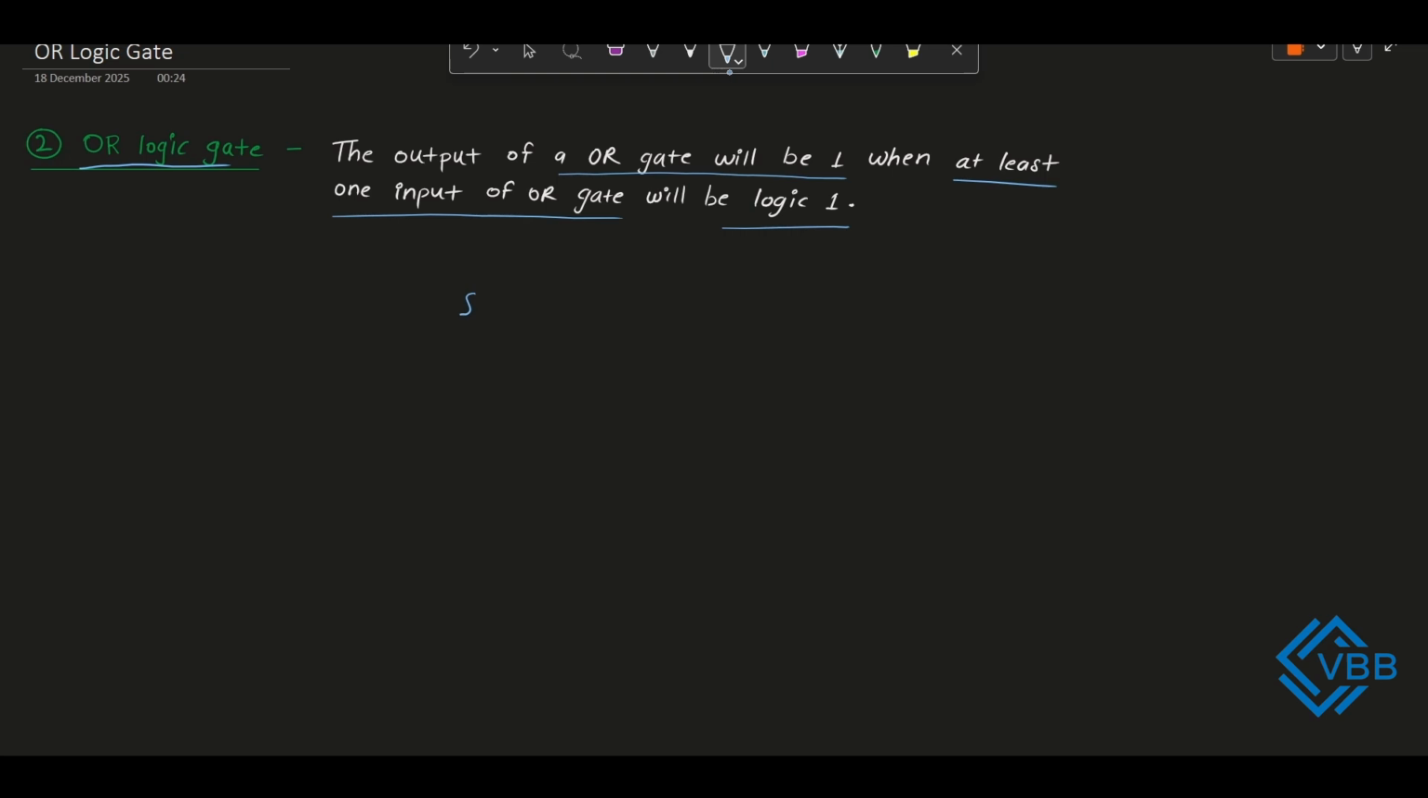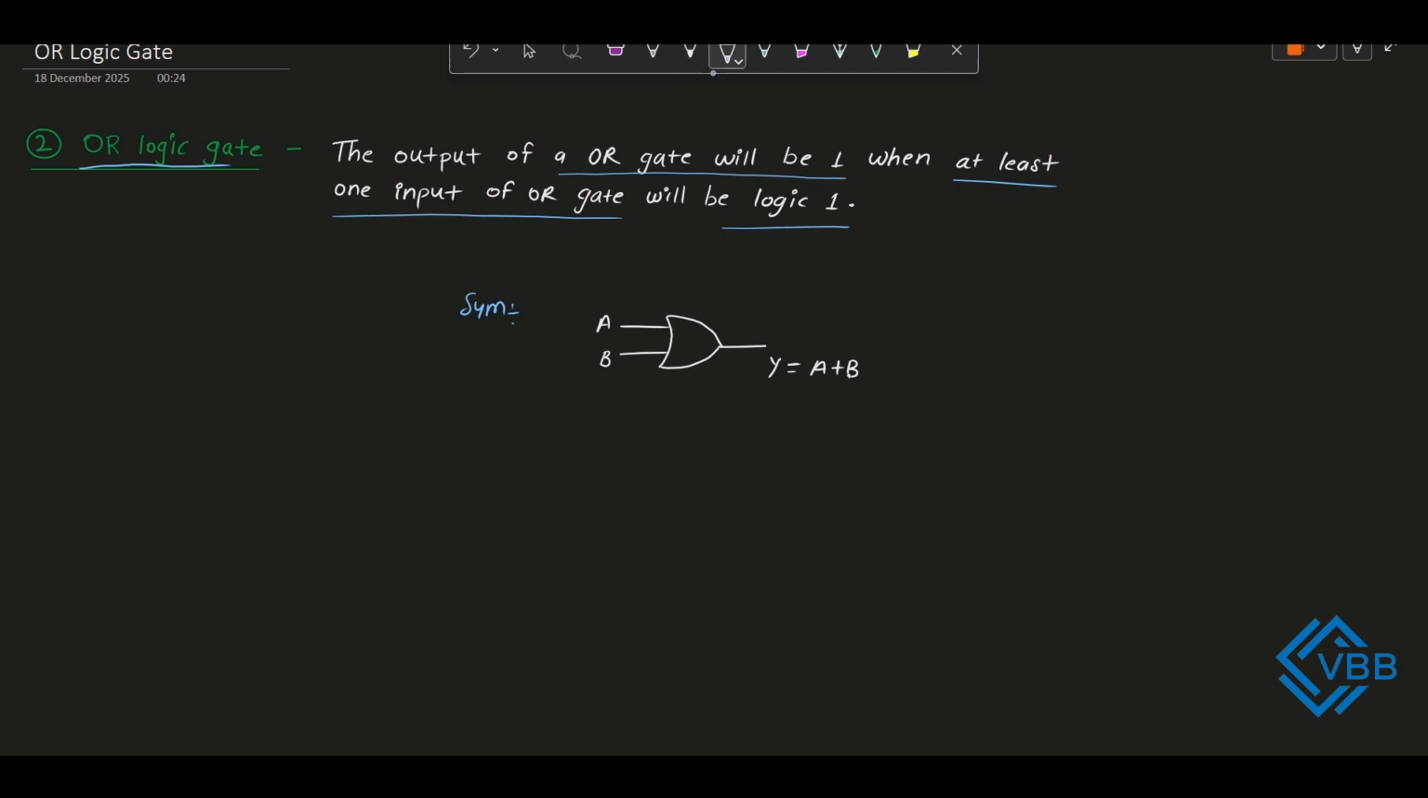So now let's draw the symbolic representation of the OR gate. Here again I am taking a two-input OR logic gate for the symbolic representation. So the symbolic representation of the OR gate looks like this. This will be the output Y, and the first input I am taking as A, the second input I am taking as B. Then the output expression, the logical Boolean algebraic equation, will be A plus B.